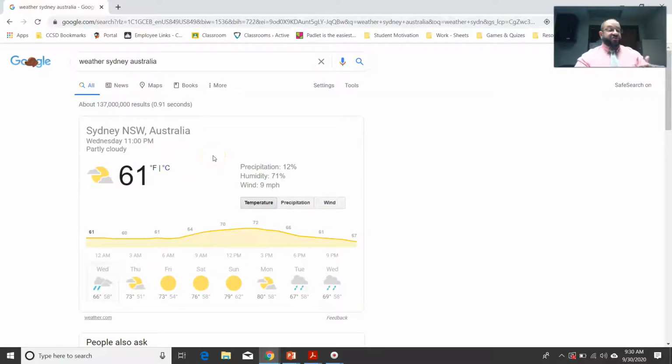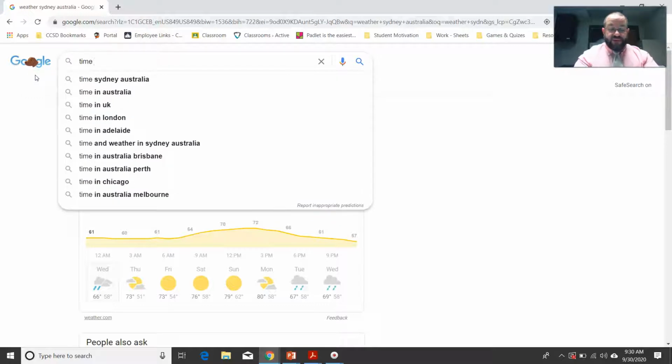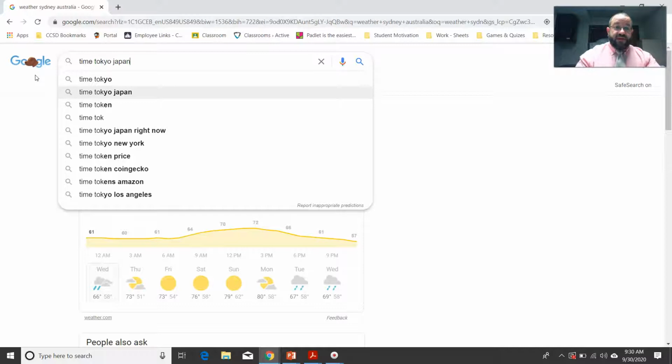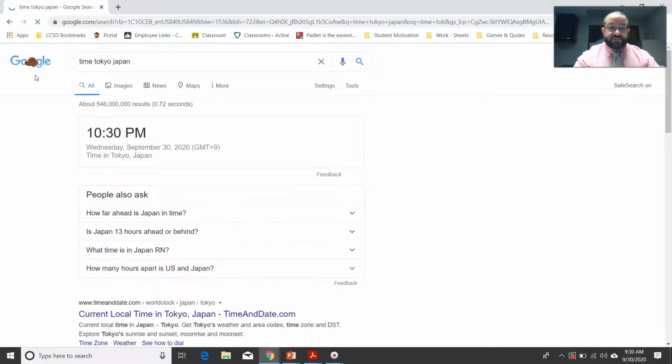So that covers time frames, right, for articles. That covers images, image sizes, so on and so forth. That covers current time, right, in certain areas. All right, and if you don't remember time, let's do another time. Let's do time, Tokyo, Japan. There we go. All right, it is a little bit later in Tokyo, Japan. As you can see there, it is 10:30 p.m., right, other side of the world, all right?